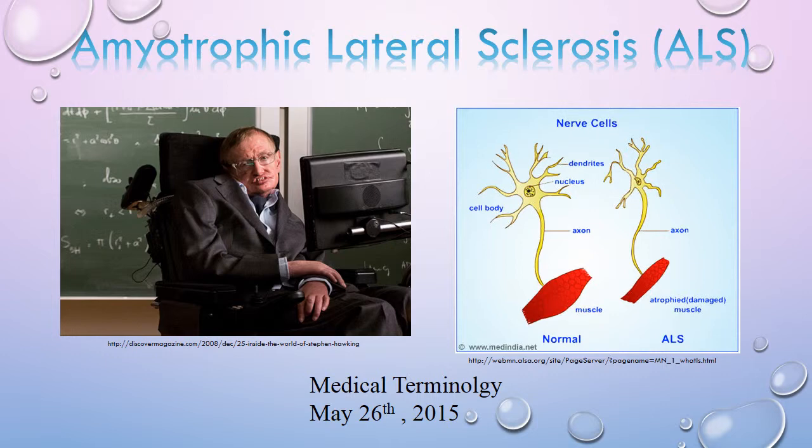In the word amyotrophic, A means no, myo means muscle, and trophic means nourishment. So as a whole, it means there's no muscle nourishment. And when there is no muscle nourishment, then the muscle begins to atrophy or waste away. The lateral portion identifies the area in a person's spinal cord where portions of the nerve cells that signal and control the muscles are located. As the area begins to degenerate, it leads to the scarring or hardening, the sclerosis, in the region.